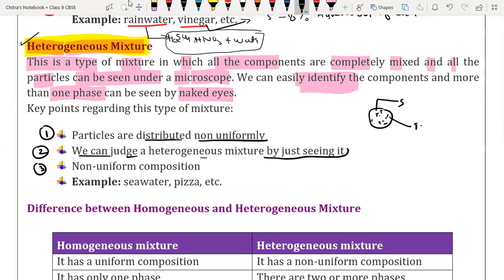Next key point: the distribution of particles is non-uniform, so the composition of the mixture is not uniform. For example, we have sea water.